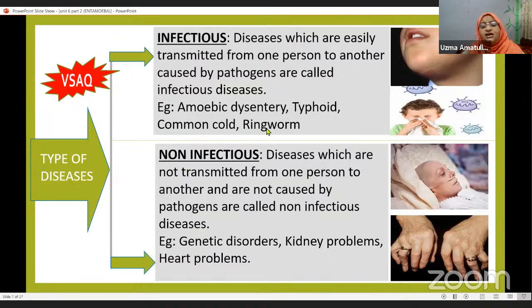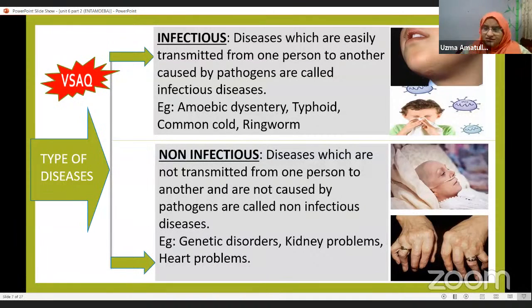And then ringworms, a viral disease. So all these infections spread from one person to another, either through vectors or through other modes of infection. Here you can see this person is suffering with ringworm.